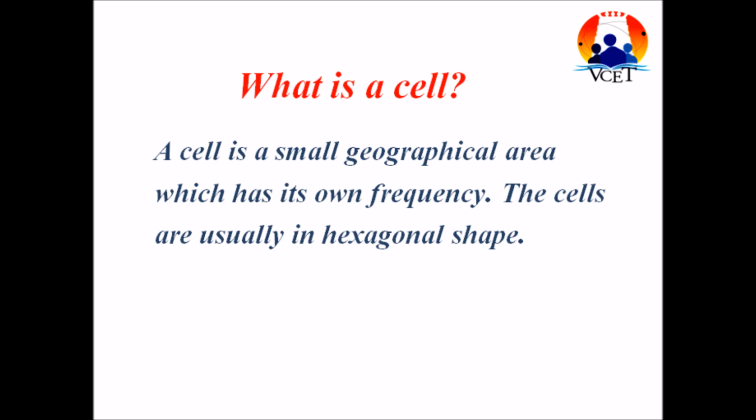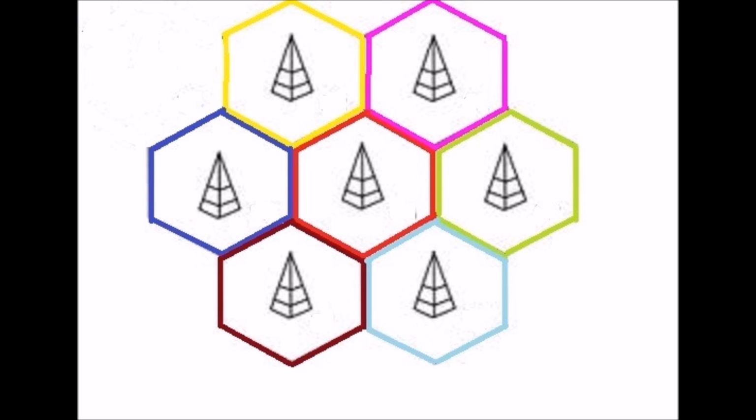To begin with handoff, we shall first understand about cell and cellular system. What is a cell? A cell is a small geographical area which has its own frequency. The cells are usually in hexagonal shape. In this image, every color represents a region which operates in a particular frequency.